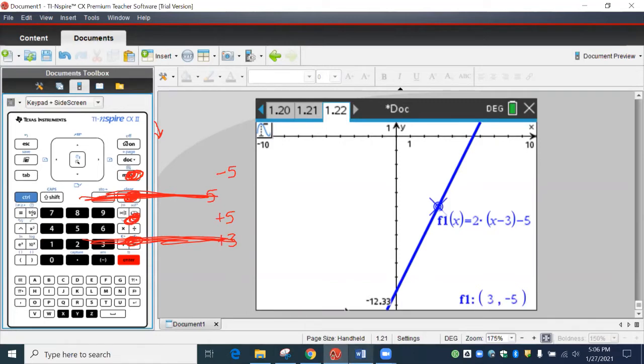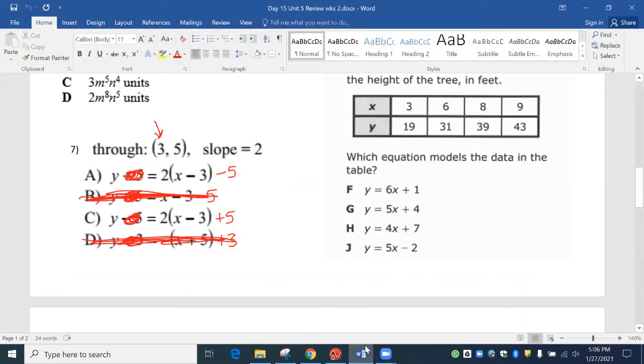It does not say 5. It says -5, so this is not the answer. Okay, so chances are this is the answer, but I'm going to plug it in as if it's a test. We're going to make sure.